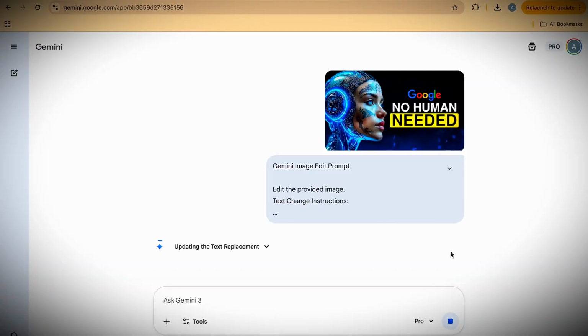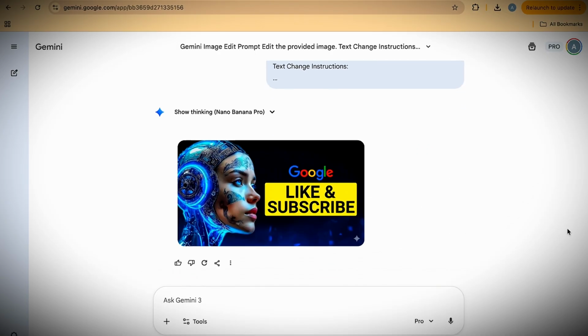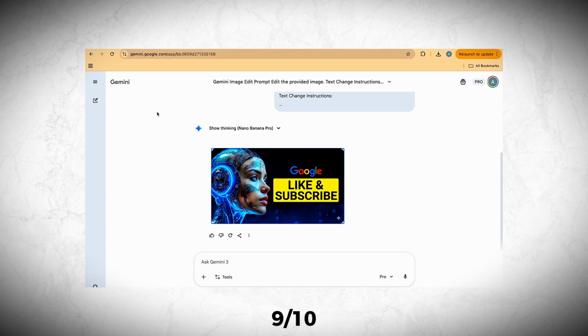I took the prompt we got from ChatGPT, put it into Gemini with the image, and here's the result that we got. Perfect. They kept the image the actual same as before and just changed the text. Now, if we wanted to change the colors on this, I would still ask ChatGPT to write the prompt for me and make sure I get exactly what I want in Gemini.